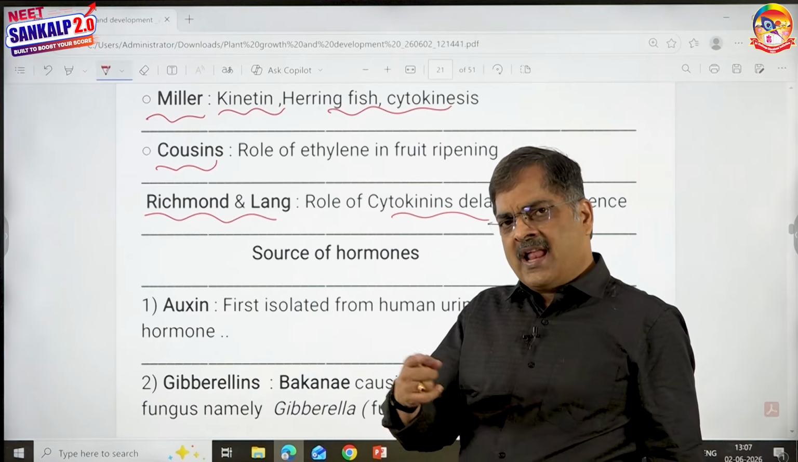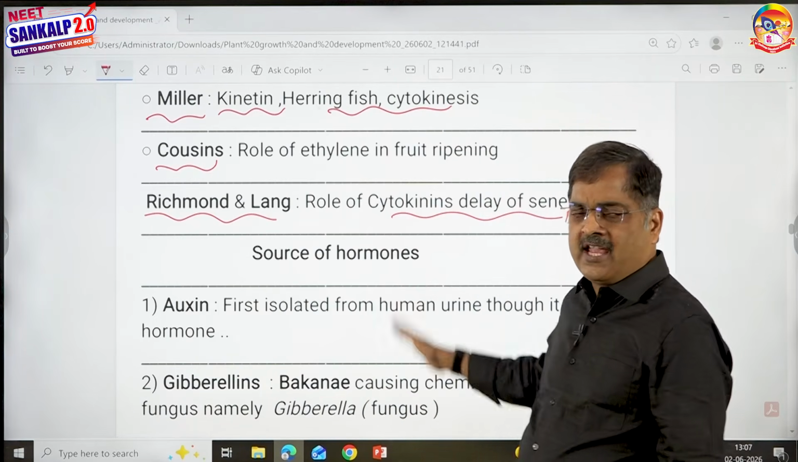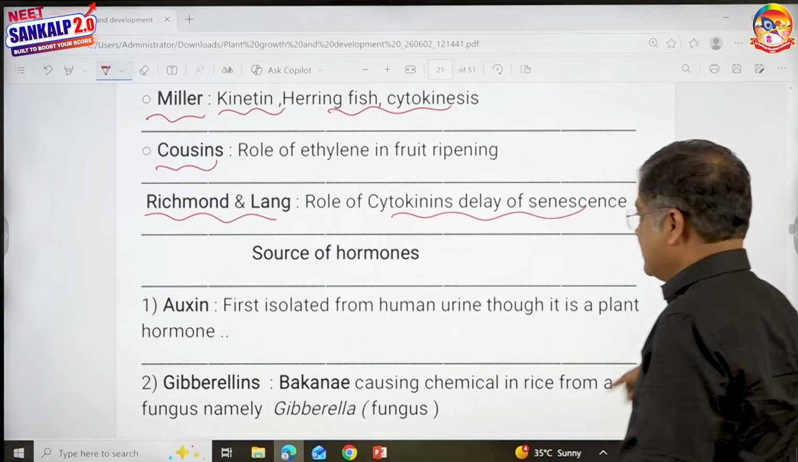When we go to individual hormones, we'll come back to this scientist. Please don't get worried with regard to it. I want to keep all the scientist names at one place. That is the reason I did it.